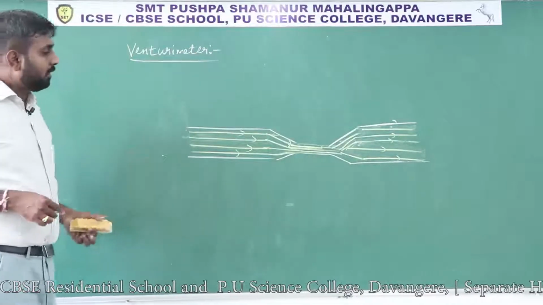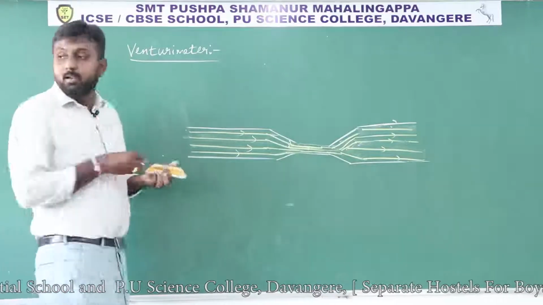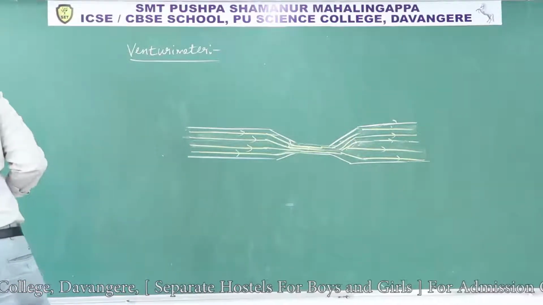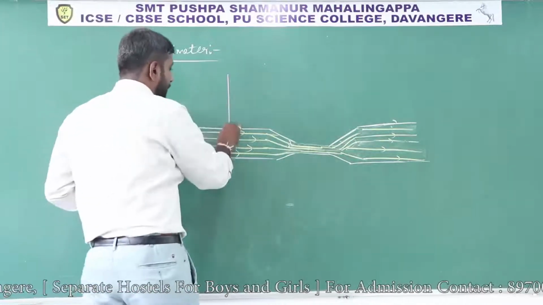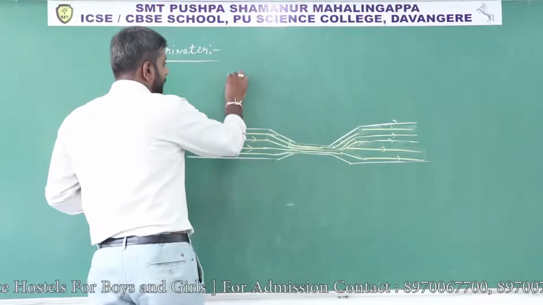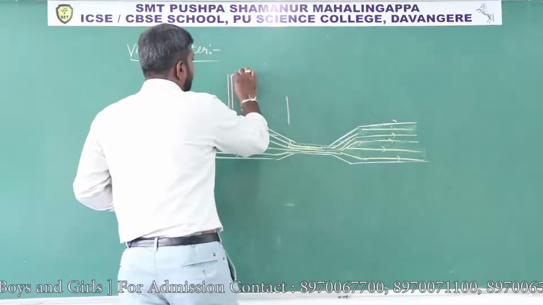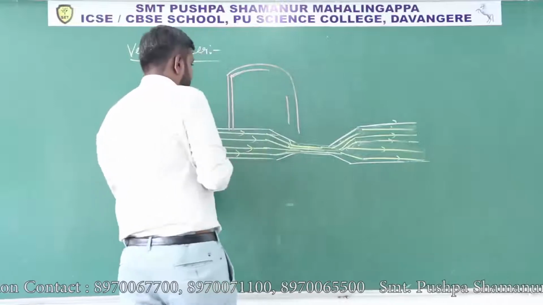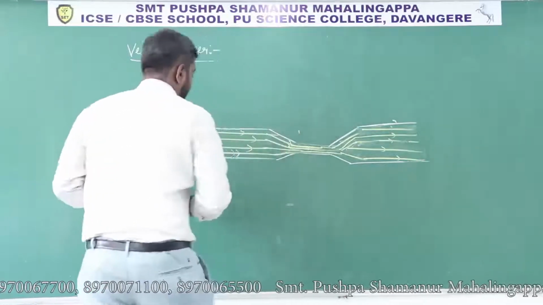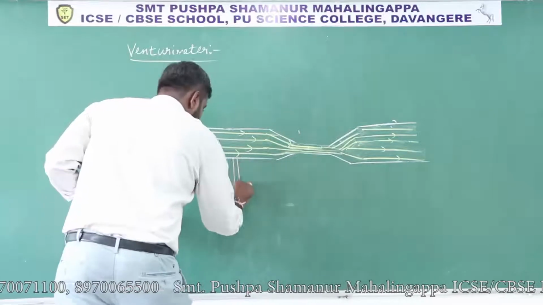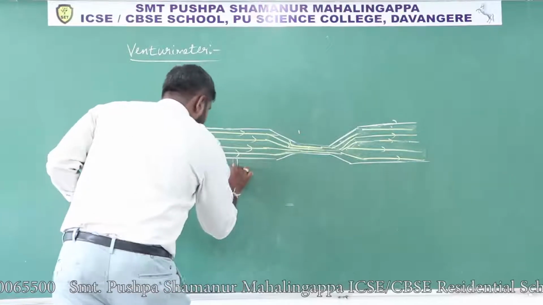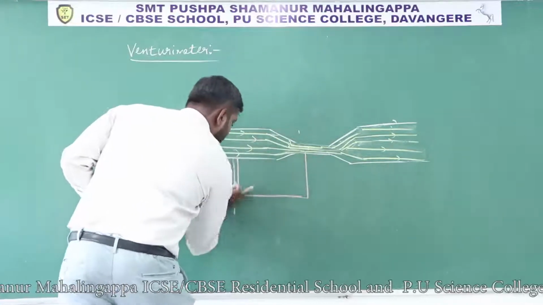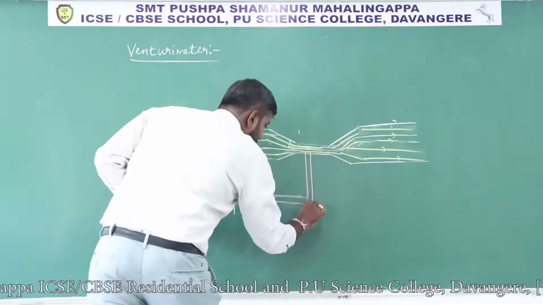Then in this tube let us consider a manometer, a U tube. Already you have studied that manometer, right? So this U-shaped tube is connected. Better I will connect that U-shaped tube here. A manometer is connected.